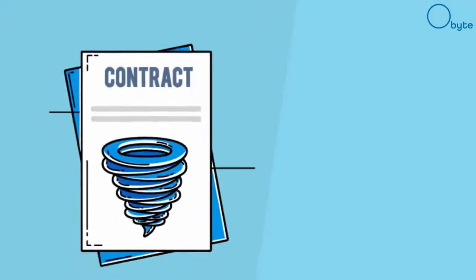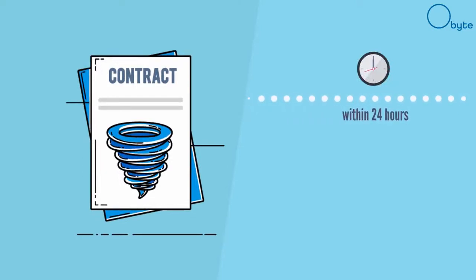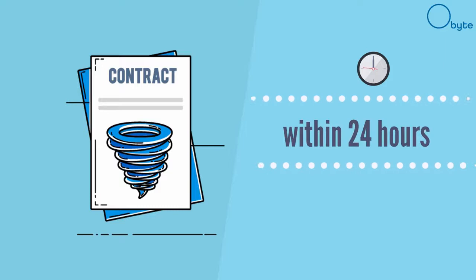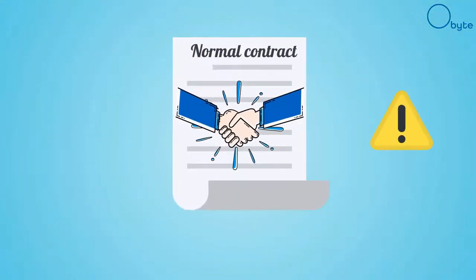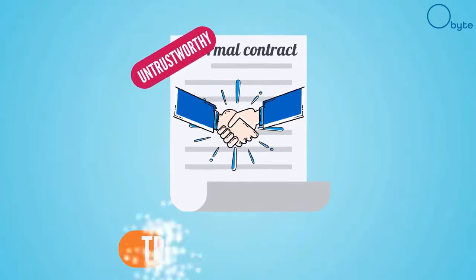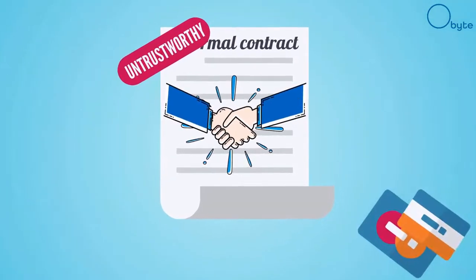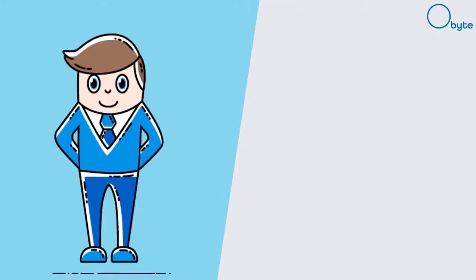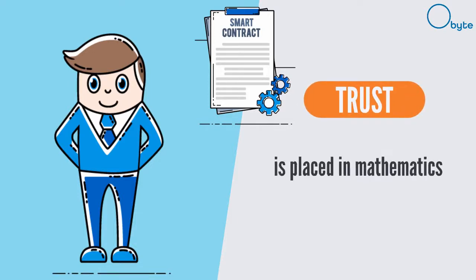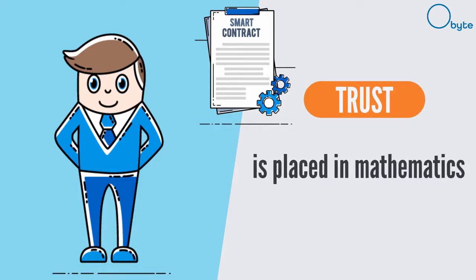He had missed the part of the contract that said he must initiate the claim within 24 hours of a natural disaster occurring. This is the problem with normal contracts. People have to trust other people, and unfortunately, people can be untrustworthy, especially when there is money at stake. Now let's look at how a smart contract would help Ben. Remember that with smart contracts, trust is placed in mathematics, not people.